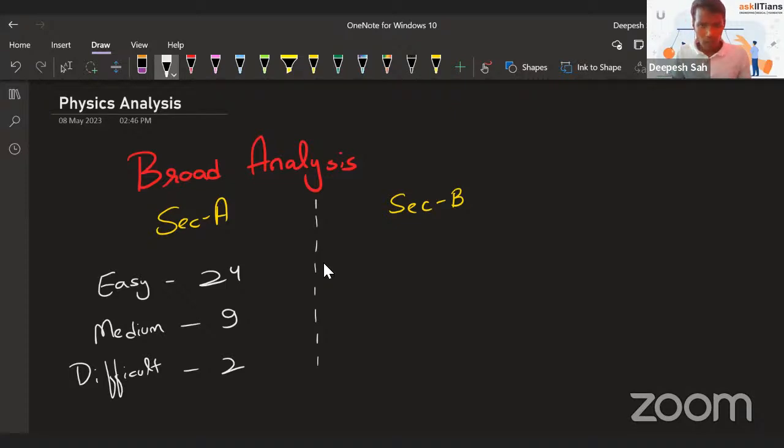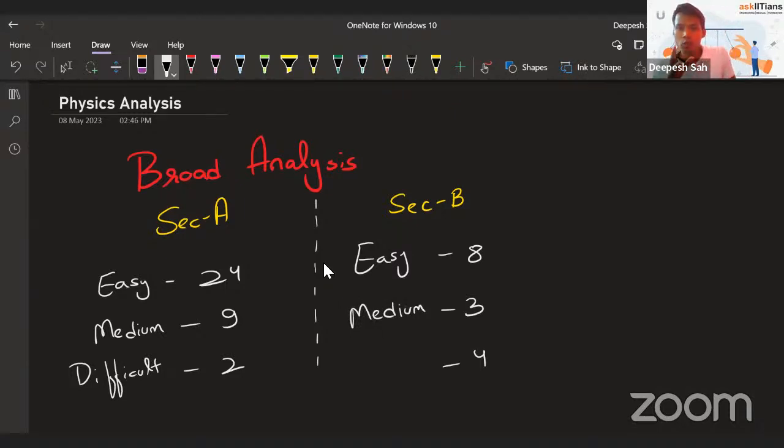Now, similarly, let's talk about section B. When I'm talking about section B, how many easy questions do I have? 8 easy questions, then 3 medium level problems, and then 4 difficult questions. Now you will see that, sir, there are 4 difficult questions. This doesn't mean that physics becomes tough. No. Actually, in section B, you have to attempt only 10 questions, and you can do the 8 easy ones from here, and you have 3 options from here.